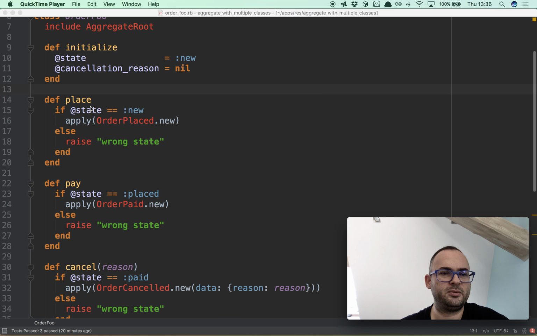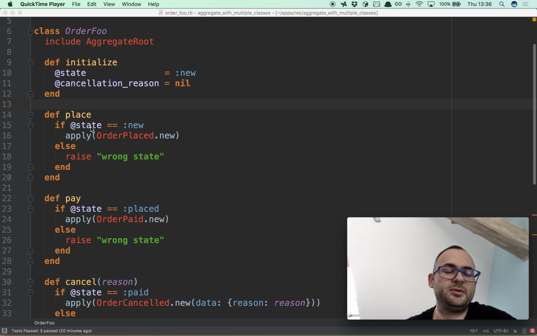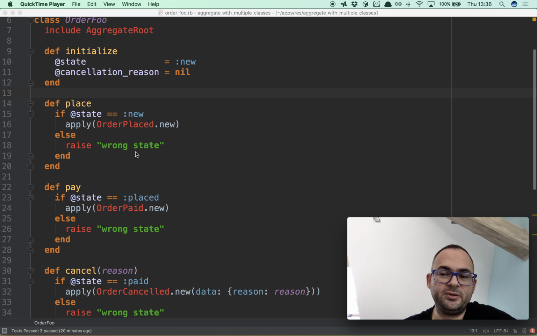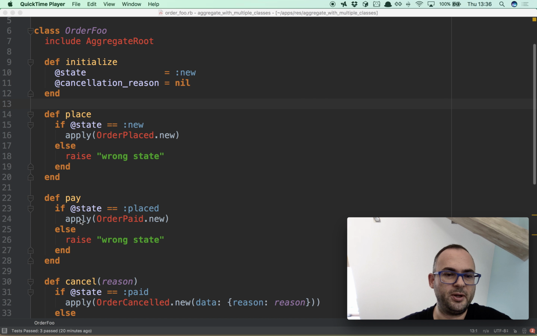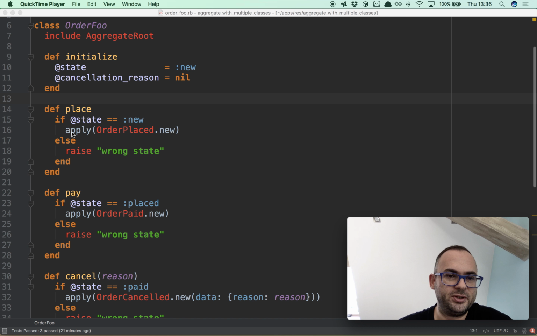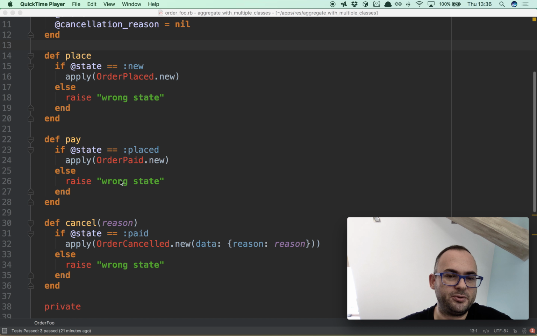And you can't place an order if it's not in the initial state. So we raise an exception. If you don't like exceptions, close this window right now because I will show some more exceptions, and some people are allergic to exceptions for control flow. That's your problem, not mine. Pay is only possible if we have a placed order, so in this state, and otherwise it's a wrong state. Cancel is only possible if the state is paid.